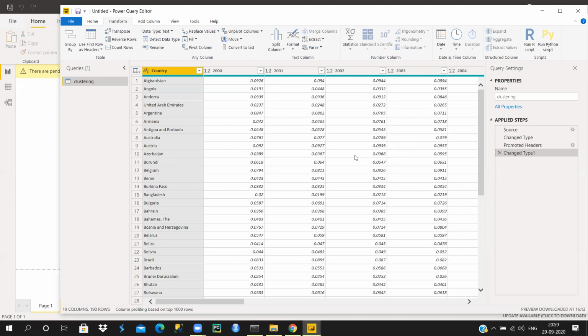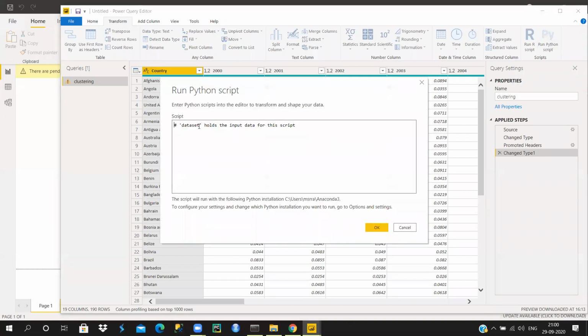The next thing is we need to import our PyCaret module into Power BI. So how will we do that? If you see this option called Run Python script, you select this option, and here you simply write the same thing that we used to do in our Python environment. So from pycaret.clustering import *.